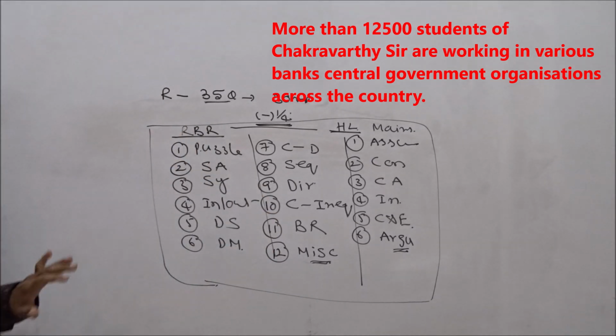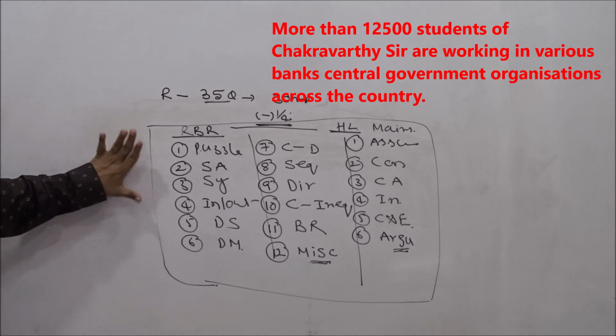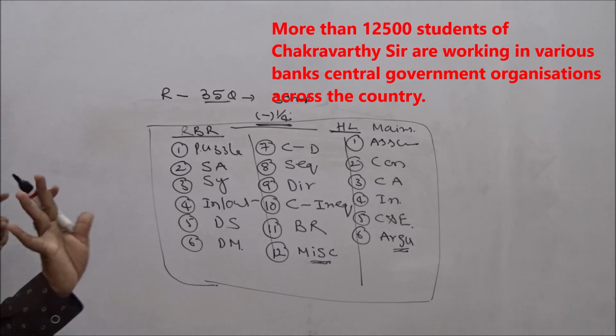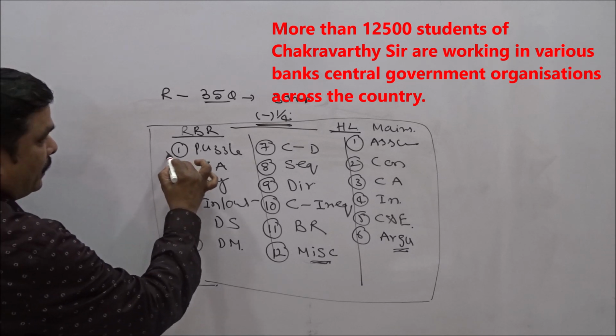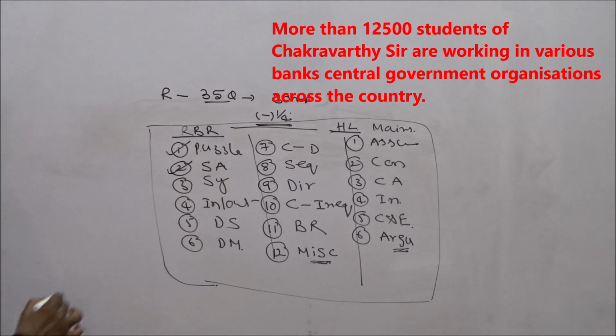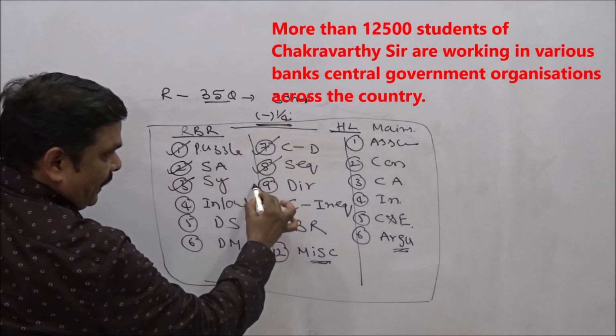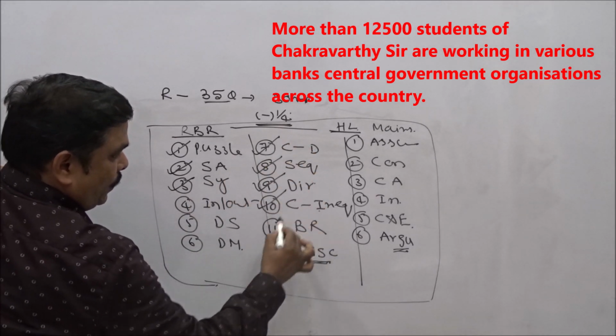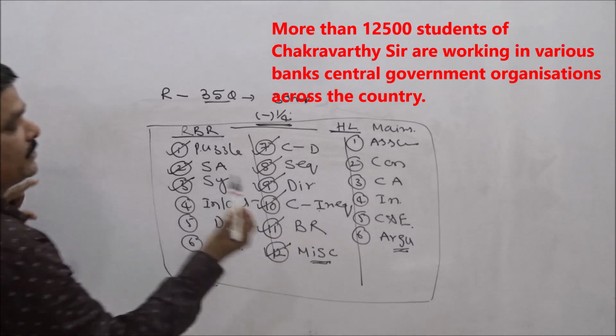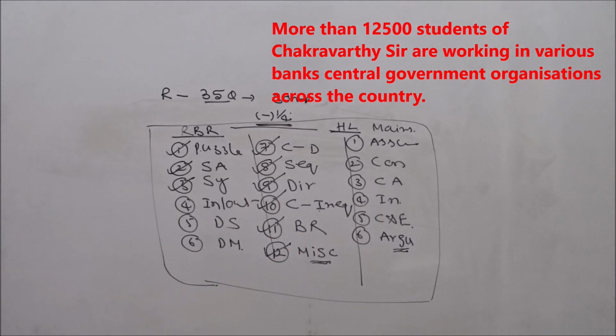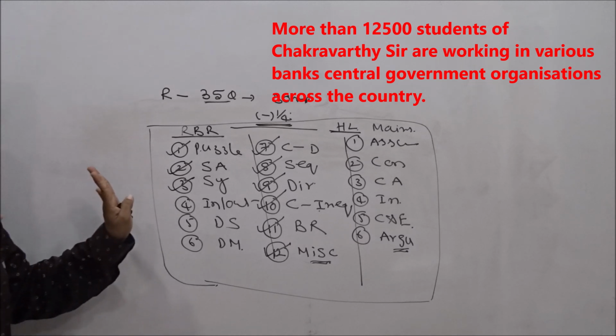Now, as far as prelims are concerned, you take it for granted, students, you are going to get questions from puzzle, seating arrangement, syllogism, coding decoding, sequence and ranking, directions, inequalities, blood relations, and miscellaneous. These are the definite chapters from where you are going to get the questions.